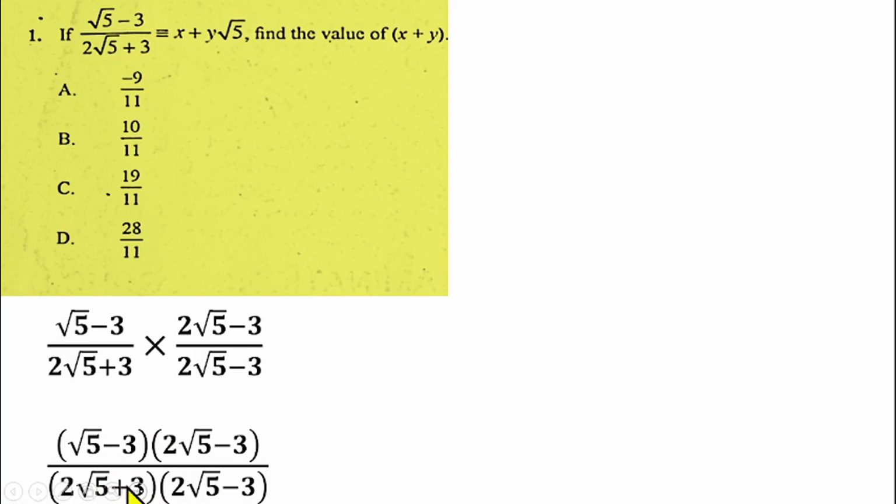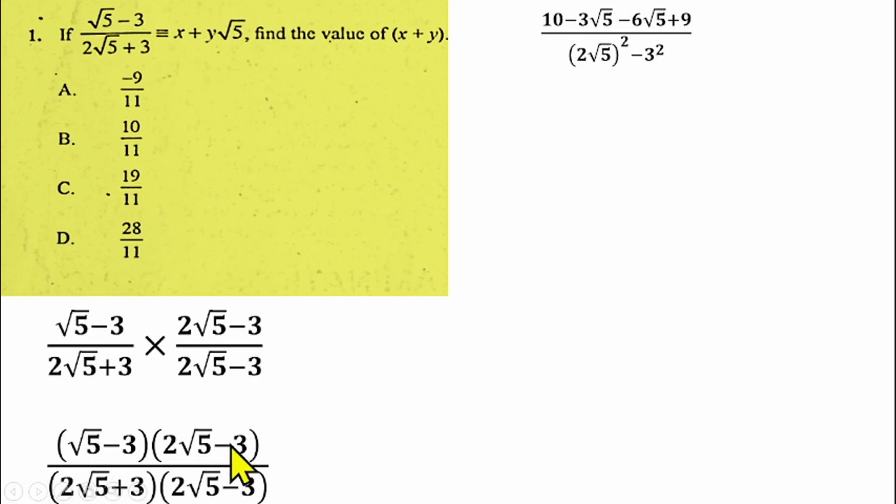Although if you don't understand the difference of two squares, you can expand it normally, you are still going to arrive at the same answer. But the numerator, you need to expand normally. So let's start with the numerator. Now root 5 times 2 root 5 will give us 10. How do we get 10? We have root 5 times root 5, that will give us 5. 5 times 2 will give us 10, so we have 10 here.